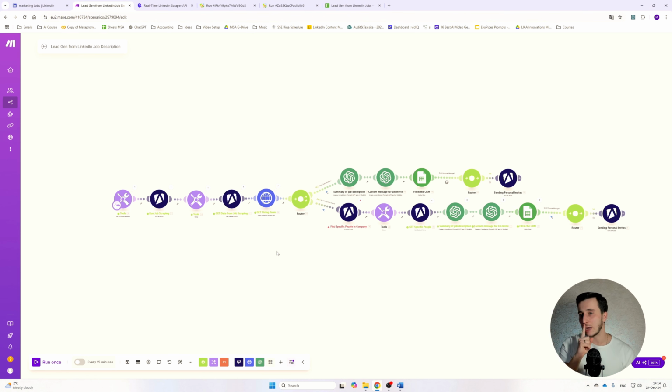By the way, what you can actually do here even more is you can create sort of an AI agent that will classify if that particular position is relevant to you or not. So you'll provide information about your company with services that you offer. Product manager will not be classified as a potential lead to you, so it will be searched somewhere else. And then the ones in marketing and advertising and the services you're doing will be classified as a potential lead, and you will go through this route again.